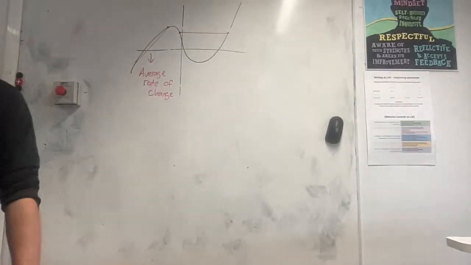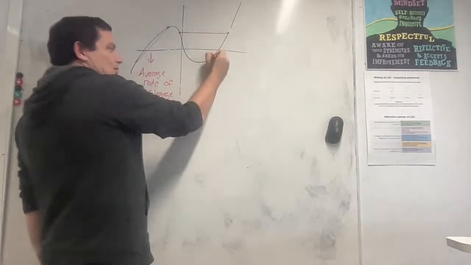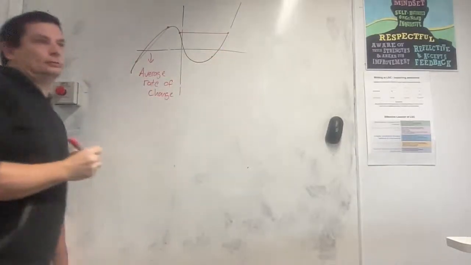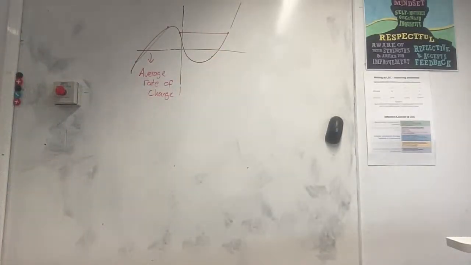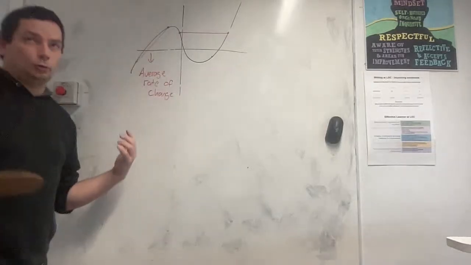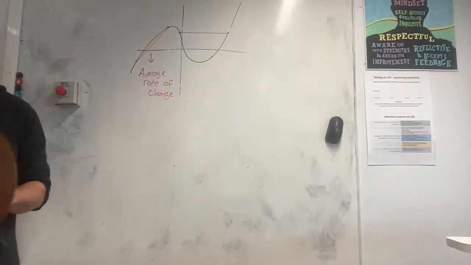What calculus focuses on doing is finding what actually is the gradient at this point. What is the very specific gradient at that point? Can anyone think of a way that we might do that without using calculus? Those of you who already know a little bit of calculus. Katie? No. Oh.